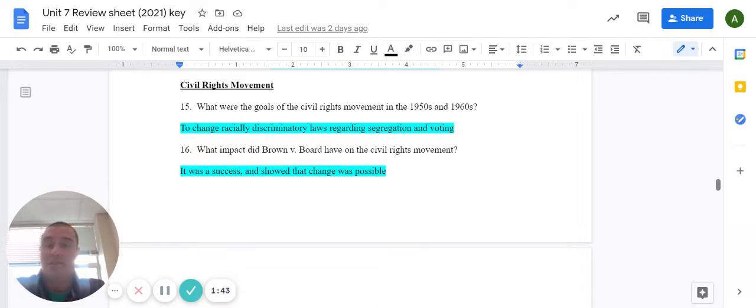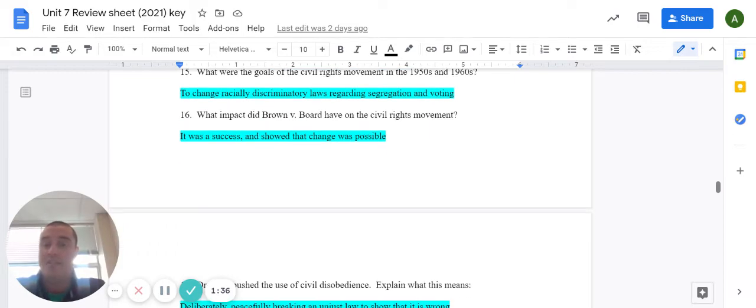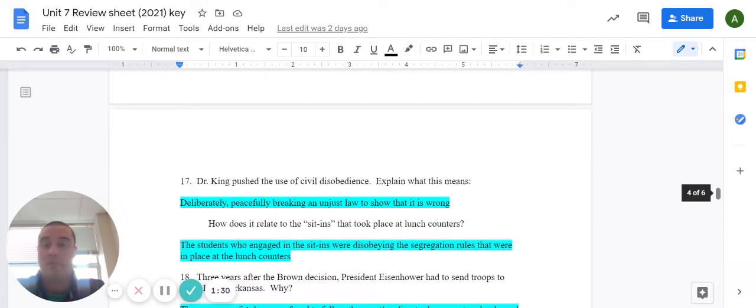Number 16, what impact did the Brown v. Board case have on the Civil Rights Movement? So the successes that the movement found in this case basically showed that the movement was being successful and that change was possible with continued action.